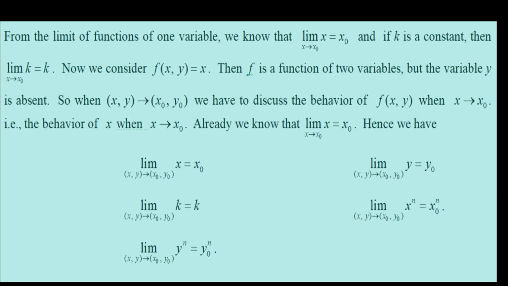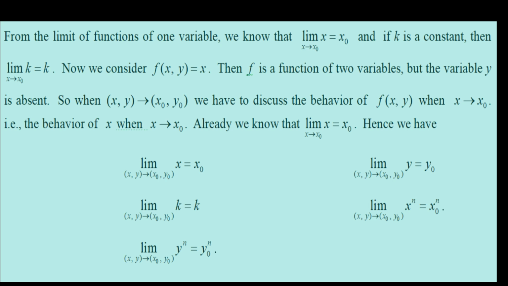If the limit as ordered pair (x, y) approaches (x0, y0) of f(x, y) is equal to L, and the limit as (x, y) approaches (x0, y0) of g(x, y) is equal to m, where L and m are real numbers, then the following results hold. Sum rule.